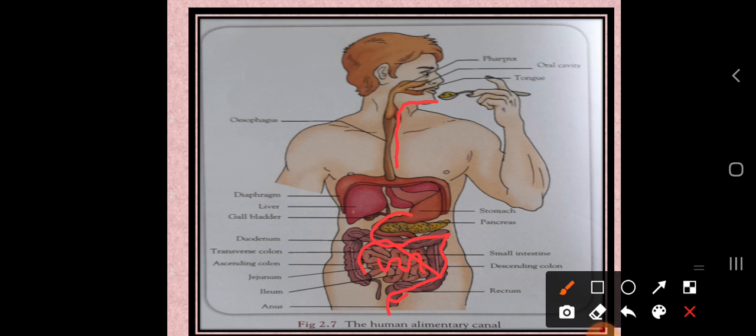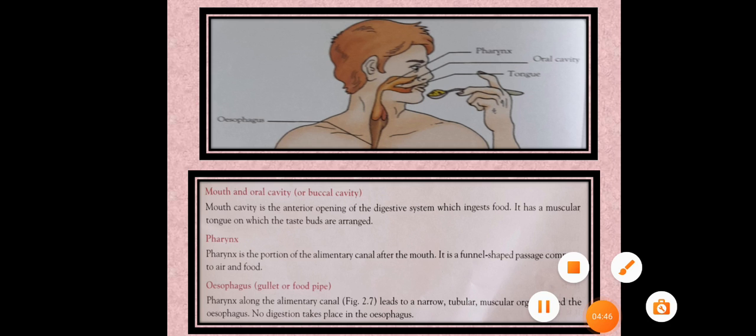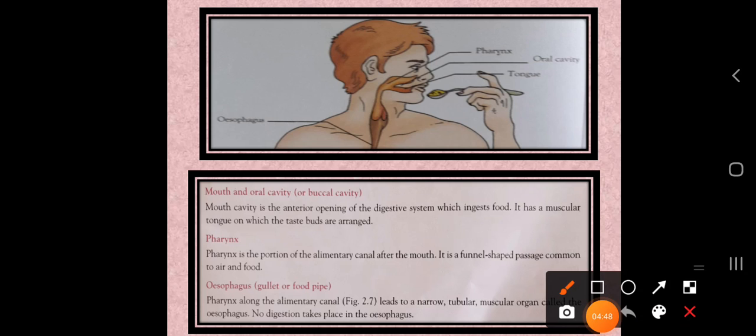So dear students, I hope you are all ready. So let's start. First we are talking about the upper part of the body. Here three organs are involved: the larynx, the oral cavity and the tongue. The oral cavity consists of the mouth. The mouth and the oral cavity together form the buccal cavity.